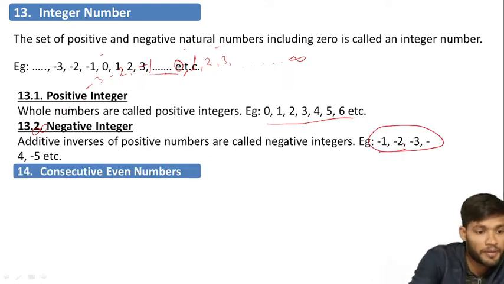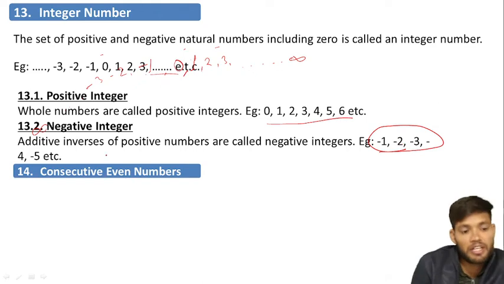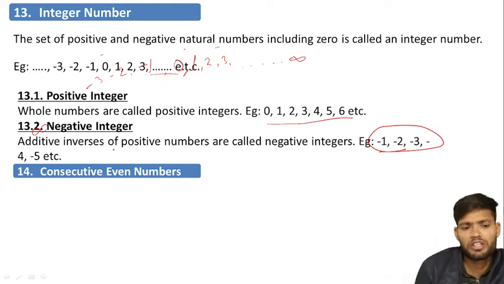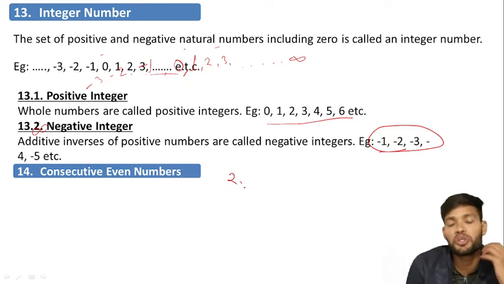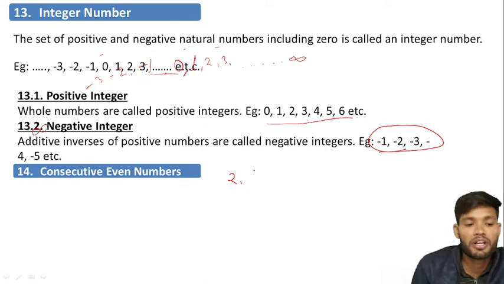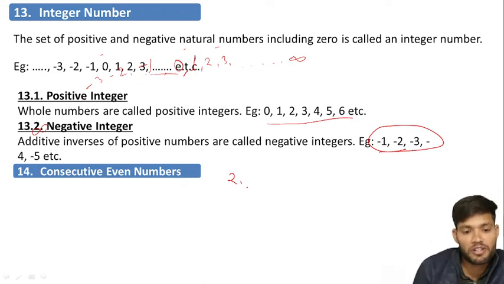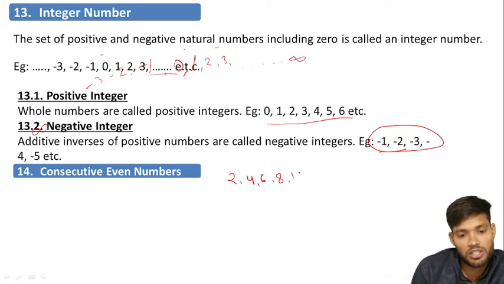So simple. Next, consecutive even numbers. What is a consecutive even number? We learned about even numbers. Which is an even number? The numbers which are completely divisible by 2 are called even numbers. When even numbers are consecutive, that means 2, 4, 6, 8, 10, etc. in a fixed order.